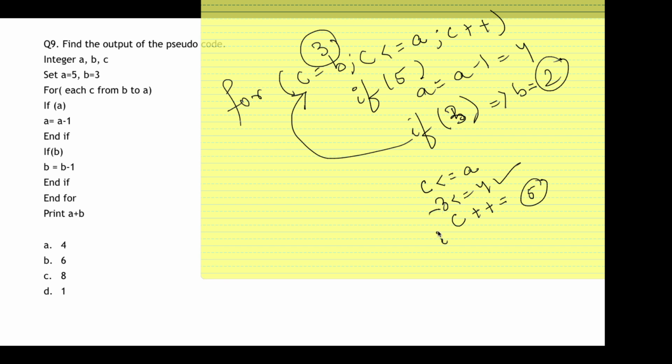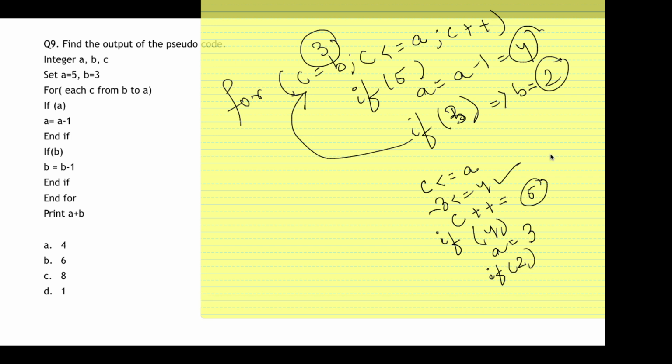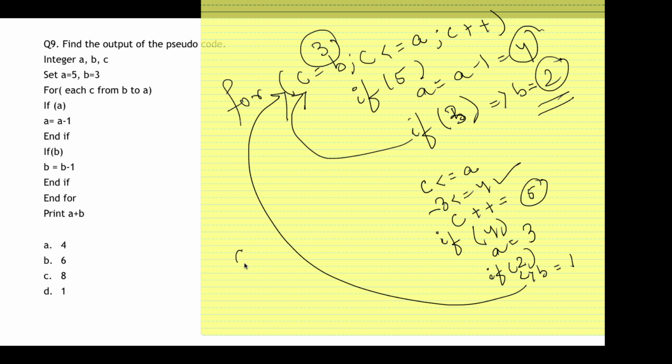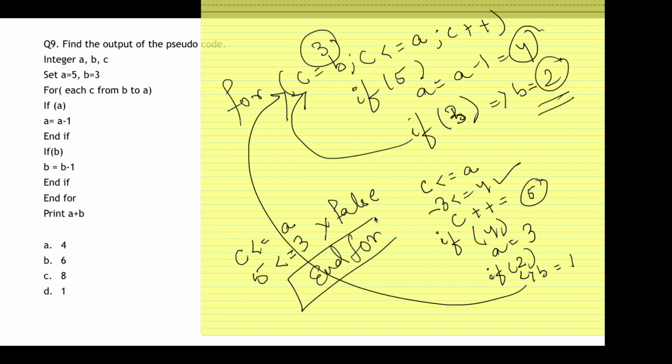It will say that if a of 4, now the a's value has changed to 4, so now a's value becomes 3. Now if b, so b's value is 2, the b's value has changed to 2, so it will perform this and b's value will be equal to 1. Now it will again go back to this for loop. It will check for c less than equal to a. Now the value of a is 3 while the value of c is 5. So is 5 less than equal to 3? No, this is false. So what will happen? This will end for as well. Okay. It will end for.